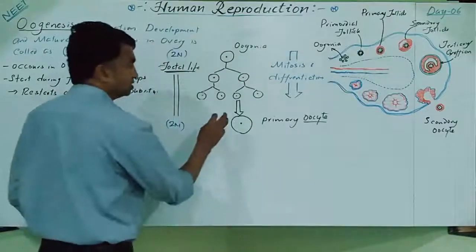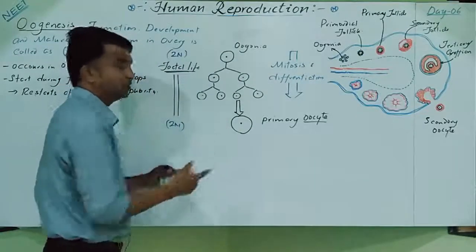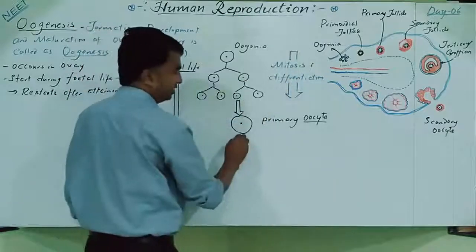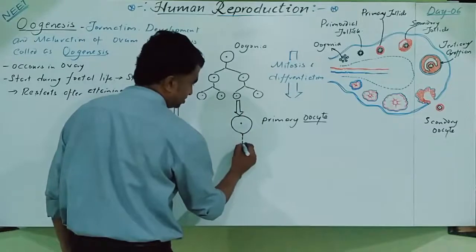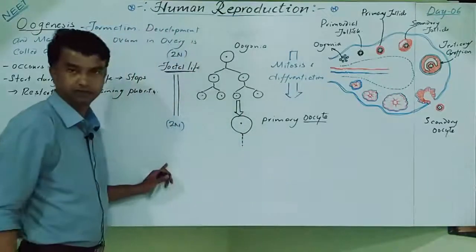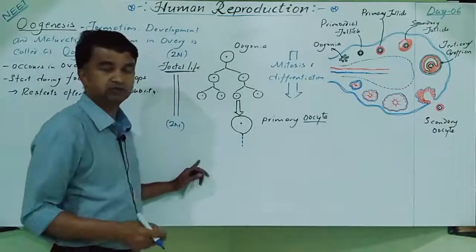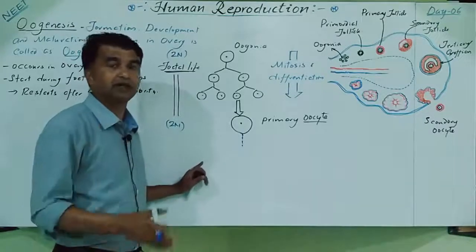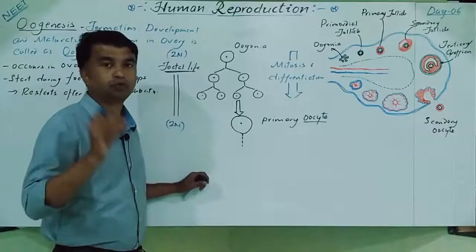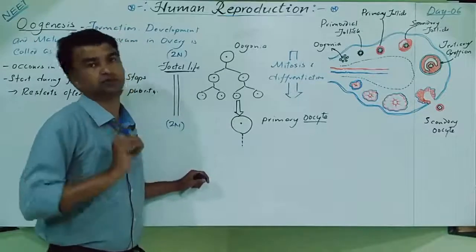Clear? So now this primary oocyte undergoes meiosis during the fetal life only. The meiosis starts, but it will not complete. This meiosis process stops somewhere between the pachytene and diakinesis of prophase 1 of meiosis 1.